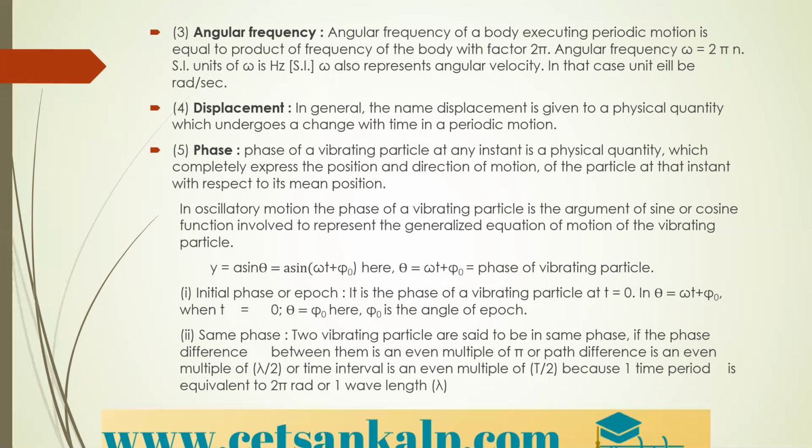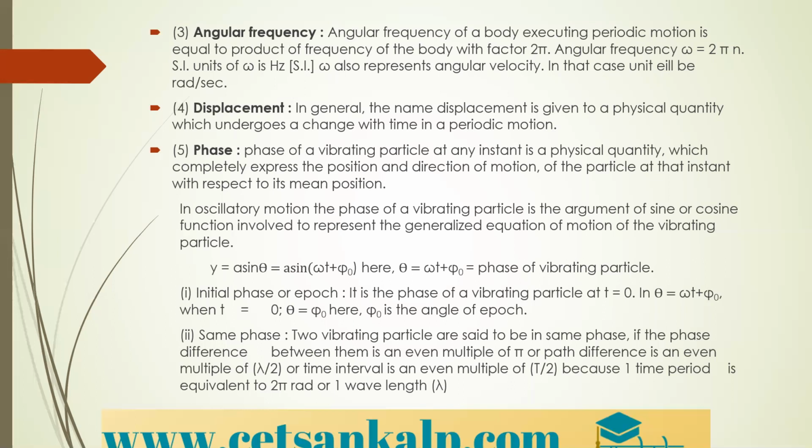The generalized equation of motion is y is equal to a sine theta, where theta can be written as omega t plus phi naught. Now, that omega t plus phi naught is called the phase of the vibrating particle.